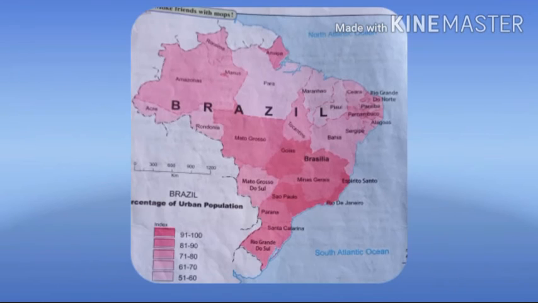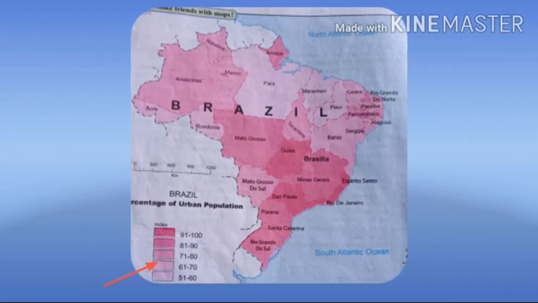Now, we will study the map which is given in your textbook. So students, you can see the map of Brazil which shows the percentage of urban population. If you observe, this map is an example of a choropleth map. Please observe the index which is given in this map.